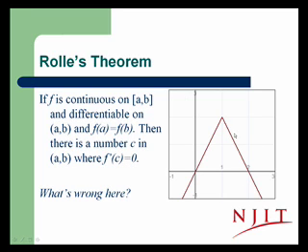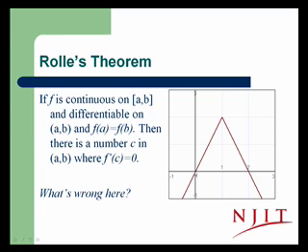Let's consider the curve on the right. Well, here the derivative is never equal to 0. What's wrong? The problem is that the function is not differentiable along the domain. As a matter of fact, there's just a single point where the function is not differentiable, and that's enough to mess up our theorem.